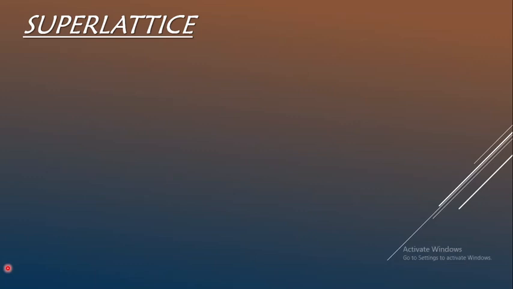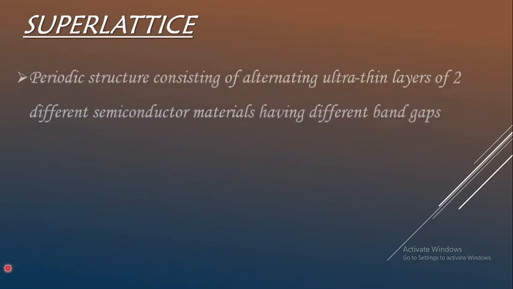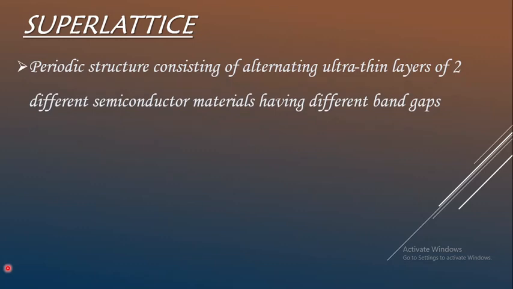And what actually is a superlattice in low dimensional semiconductor structures? Let us understand. A superlattice is a periodic structure of layers of two or more materials. These materials are again semiconductors because we are studying it under the heading of low dimensional semiconductor structures.